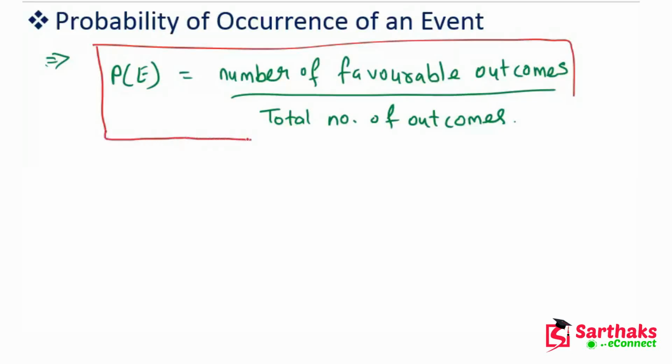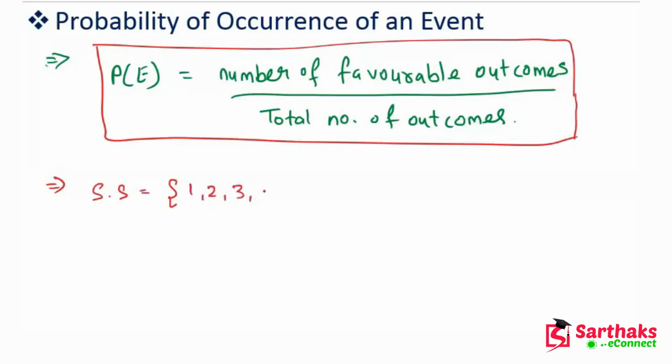Now, what are favorable outcomes? Let's suppose we are rolling a dice, and we have sample space 1, 2, 3, 4, 5, 6. If we ask what is the probability of an even number, this is the total number of outcomes, the sample space.